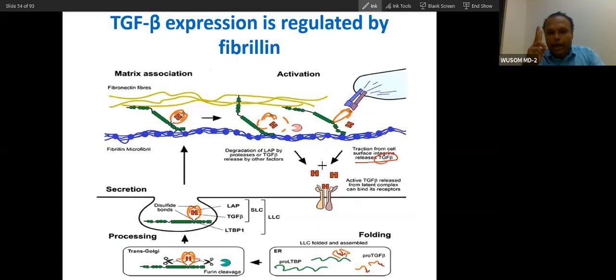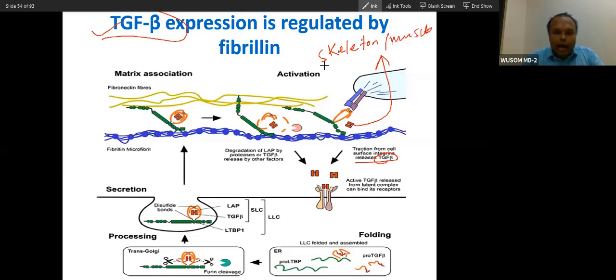So fibrillin has two functions. One is that it regulates the expression of transforming growth factor beta. When this protein is defective, transforming growth factor will be overexpressed. Because of overexpression of transforming growth factor, it will cause defects in the skeleton. So skeletal overgrowth and muscle defects will be there. So musculoskeletal problems happen because of overexpression of transforming growth factor, remember.